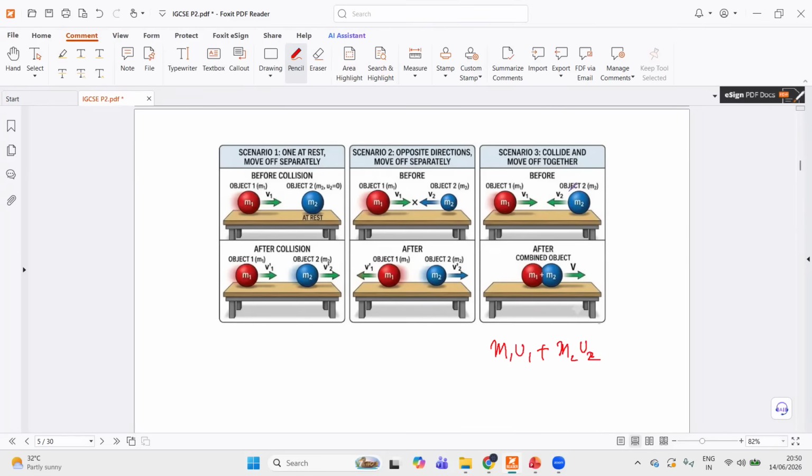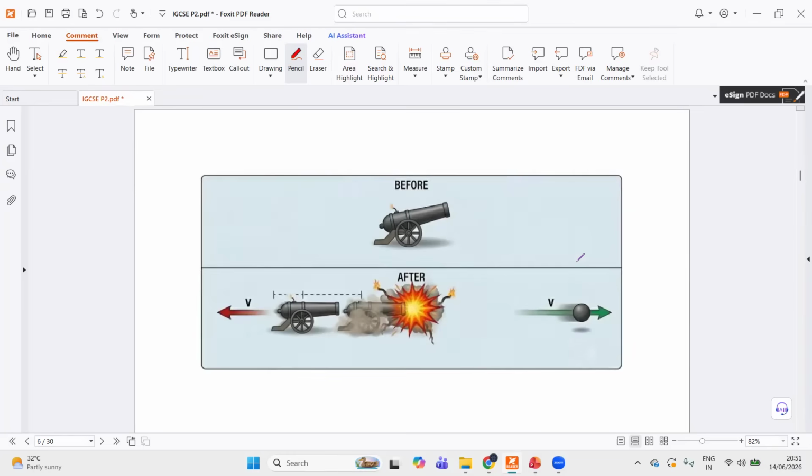And bear in mind, since it's moving in the opposite direction, there should be a minus sign here, minus m2u2 equals, and since they're sticking together, when two bodies stick together, always add up their masses, m1 plus m2 times v. And this is the common velocity with which they move off together.